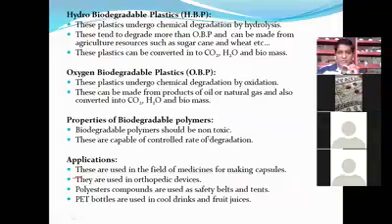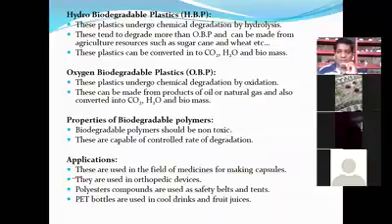Biodegradable polymers should be non-toxic. Simple example: if any biodegradable polymer is made up of plant waste, just to mention an example, a plastic garbage-containing bottle, a bottle made up of vegetable garbage, it is known to be biodegradable plastic,